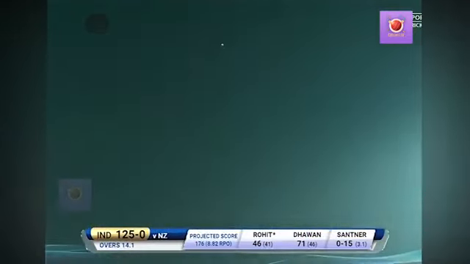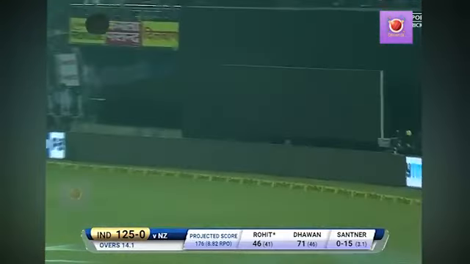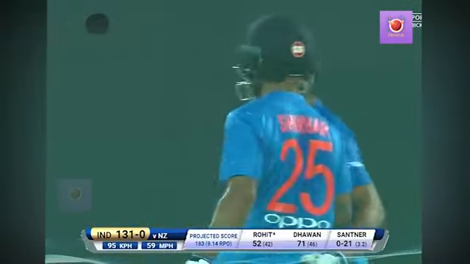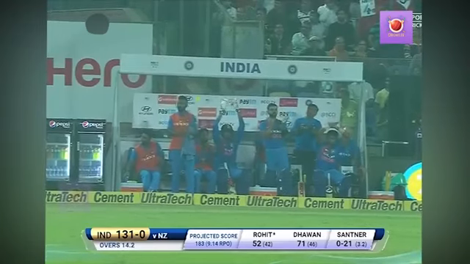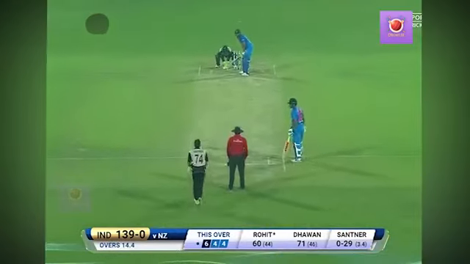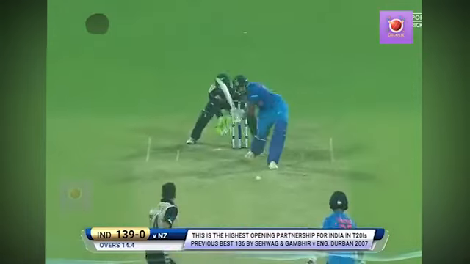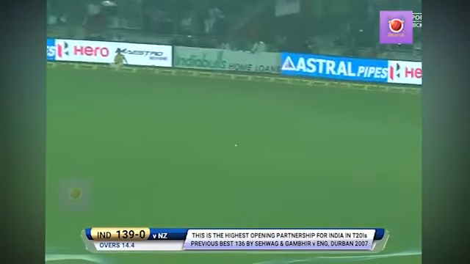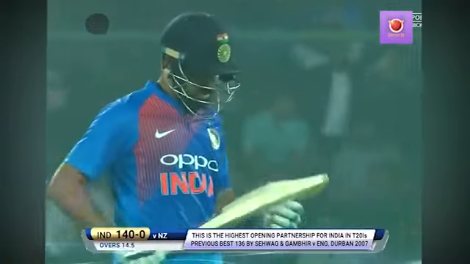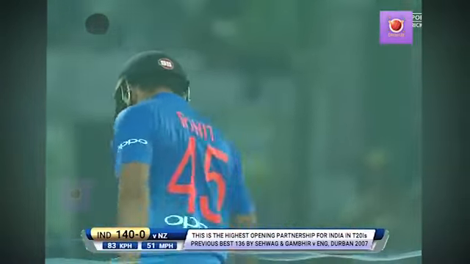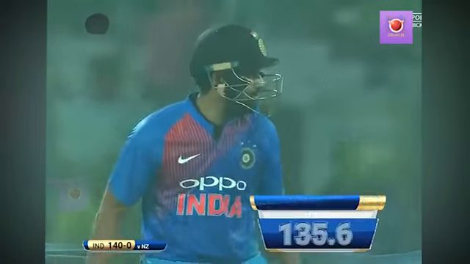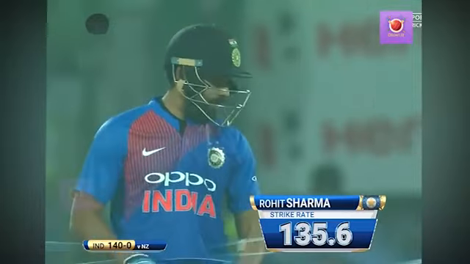Did he middle it? Has he middled it? Oh, has he? He has. 50 up for Rohit Sharma. Has he middled it? Sunny G, you betcha. Just the one this time. Well, this is the highest opening partnership for India in T20 internationals. 61 off 45. He's taken 15 runs from this over.